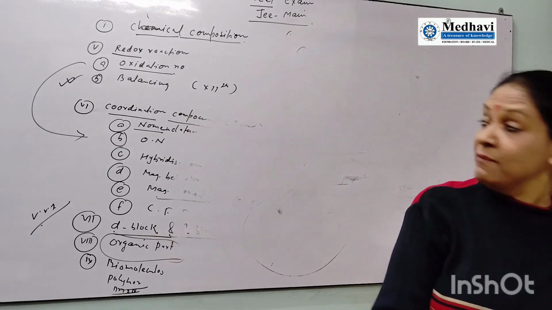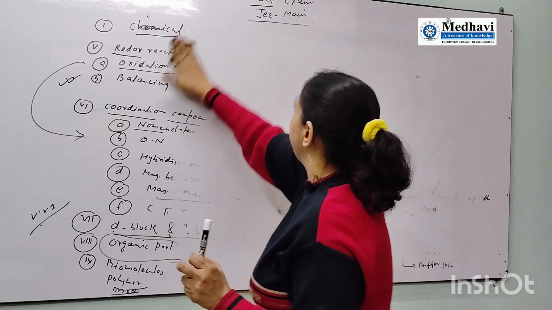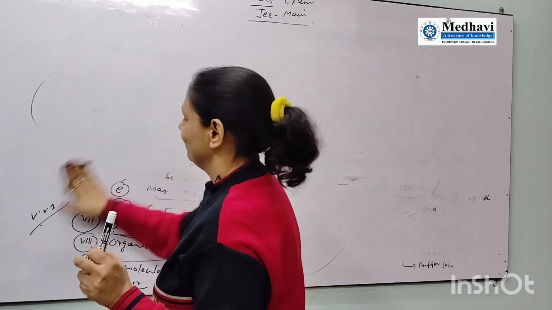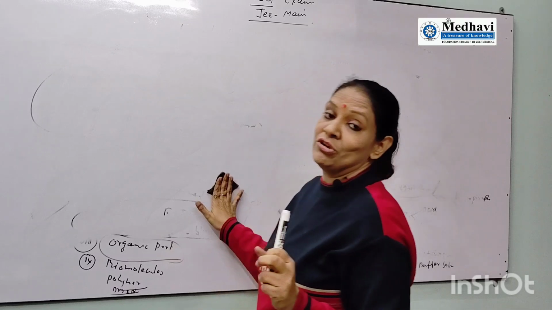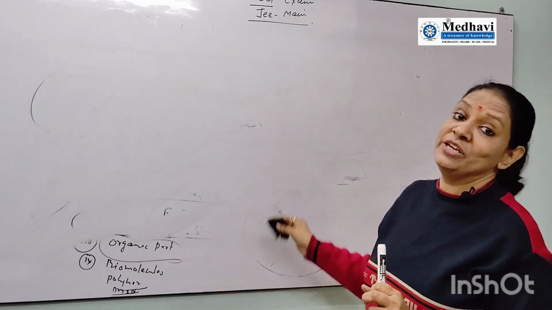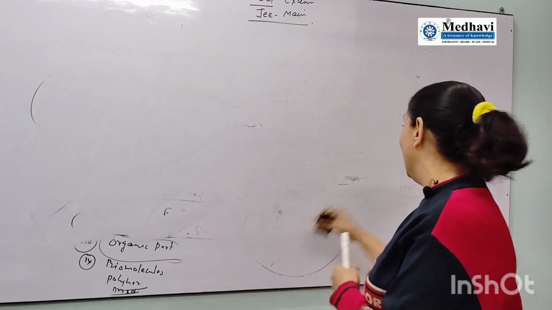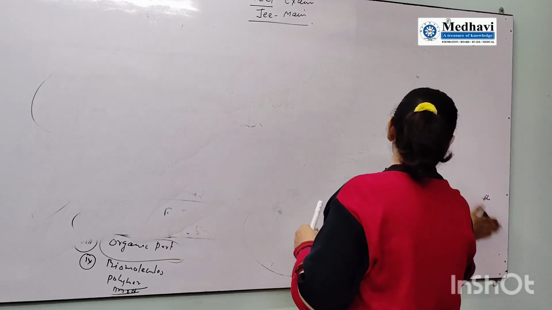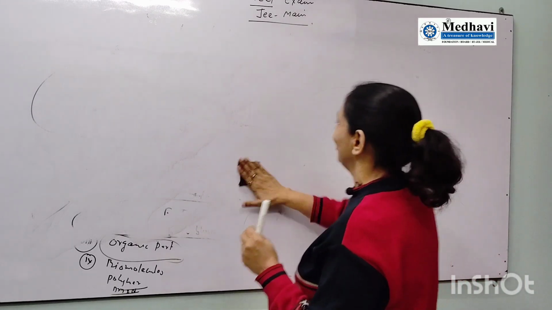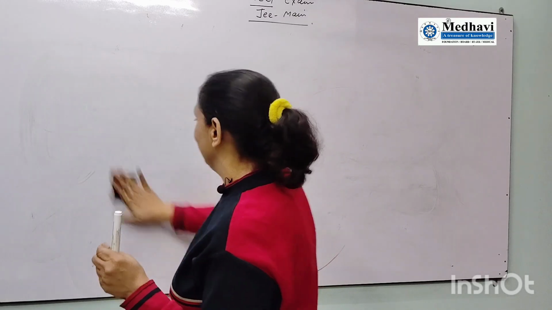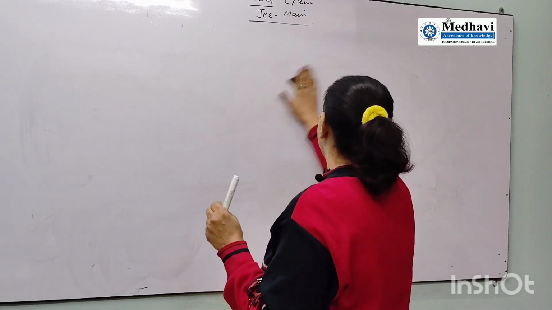That's why I am going to explain some advanced knowledge related to JEE Mains or NEET exam, and you'll be surprised to see that many questions have been asked from this part. So I'm going to introduce that part.